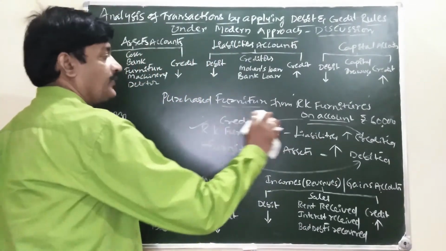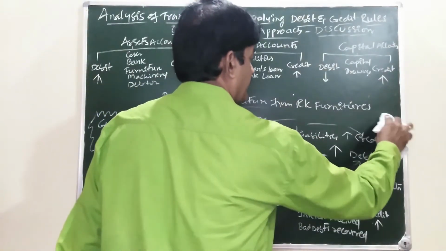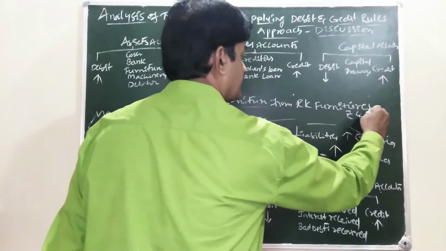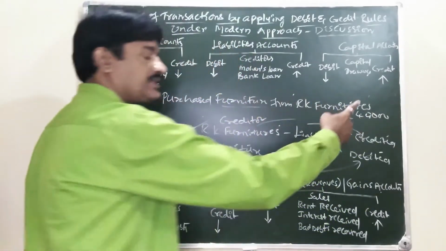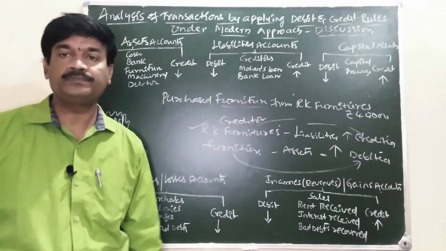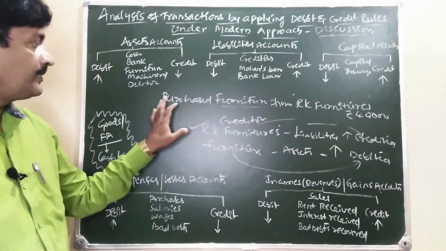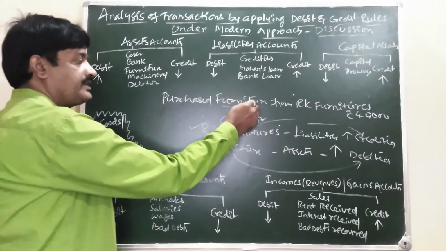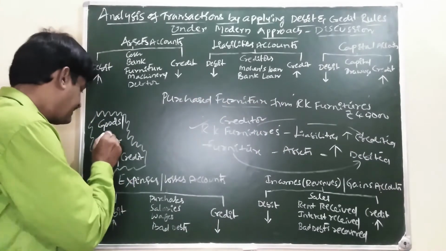Another one: purchased furniture from RK Furniture, rupees 40,000. Plain transaction with party name. Furniture is a fixed asset.